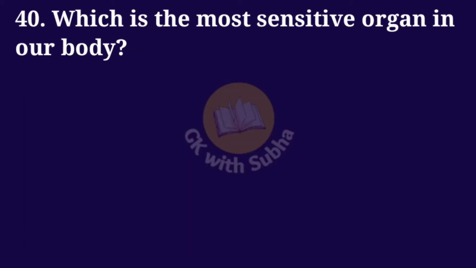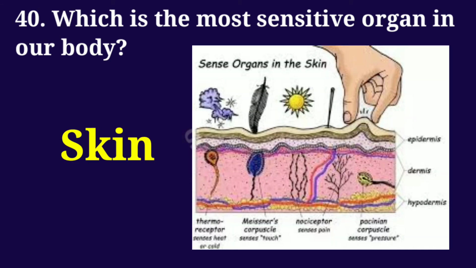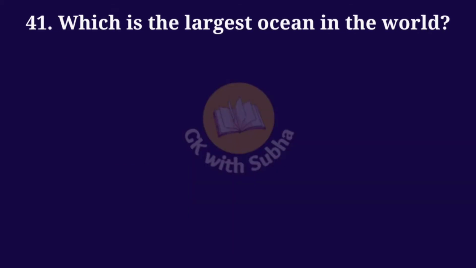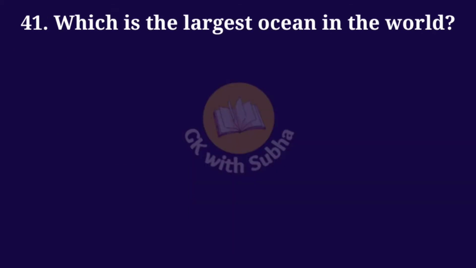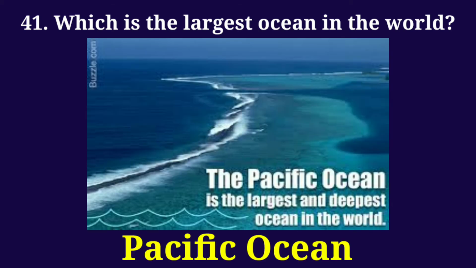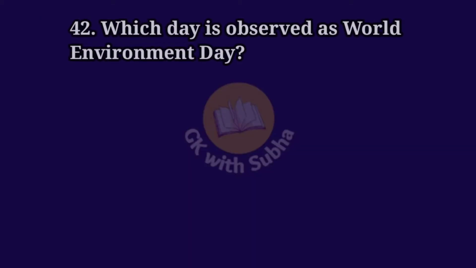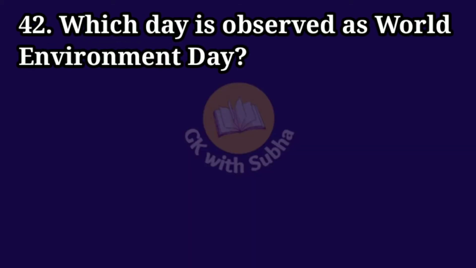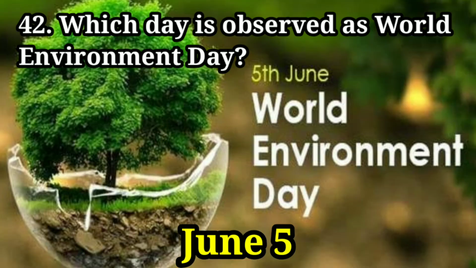Which is the most sensitive organ in our body? Answer: skin. Which is the largest ocean in the world? Answer: Pacific Ocean. Which day is observed as World Environment Day? Answer: June 5.